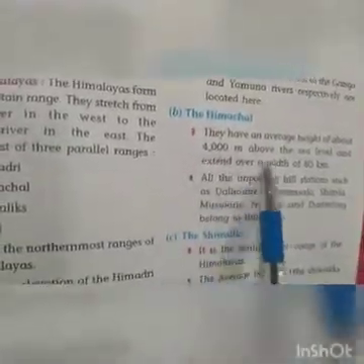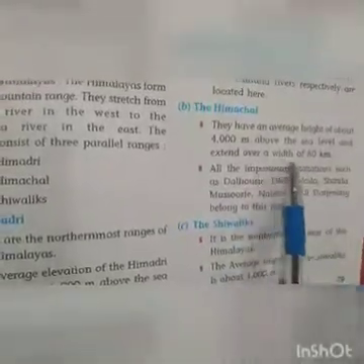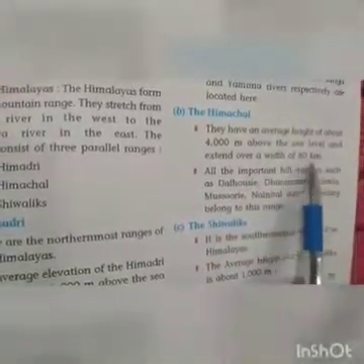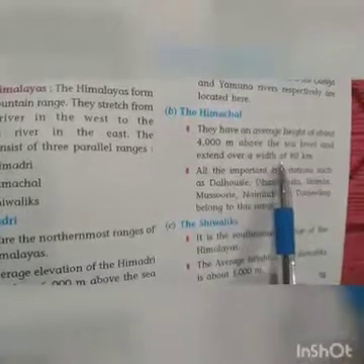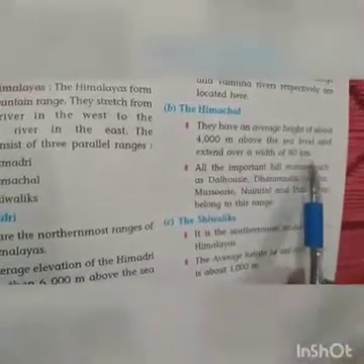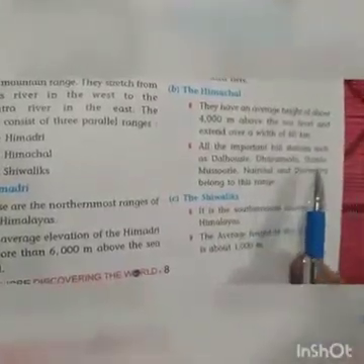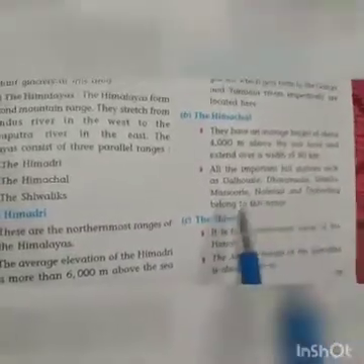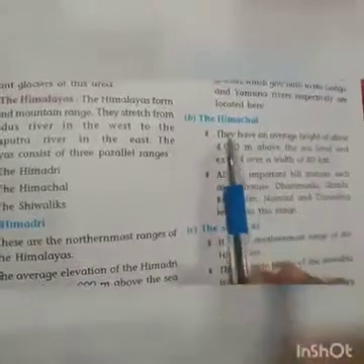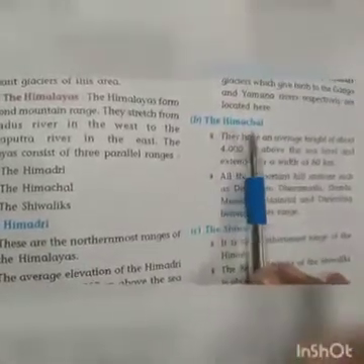The Himachal's average height is about 4,000 meters above sea level, and its width is about 80 kilometers. All the important hill stations such as Dalhousie, Dharamshala, Shimla, Mussoorie, Nainital, and Darjeeling belong to this range. So all these hill stations are situated in the Himachal.